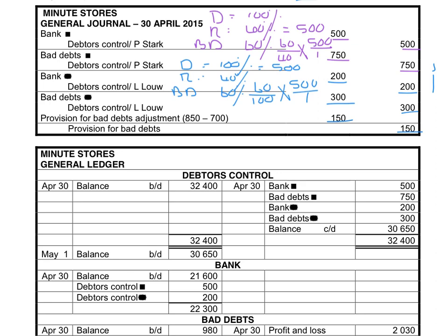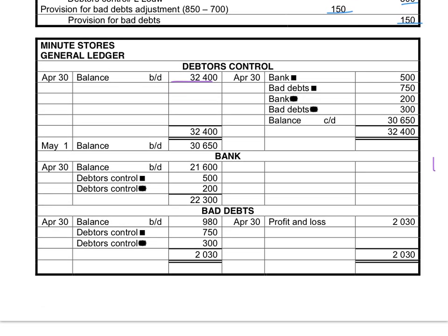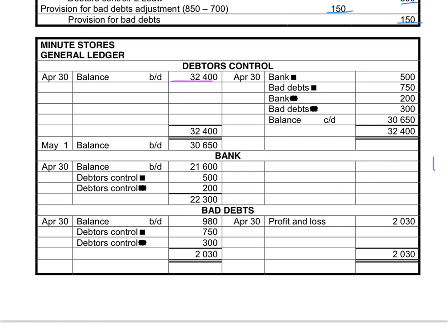with 150. We will start our ledger with the balance provided for debtors control and the balance provided for the bad debts that was given as 980 Rand. And then we will do the provision for bad debts as well. On this page, we will show that the bank received 500 Rand, so the debtors is decreased with 500, bank is increased with 500. Bad debts is increased with 750 to increase the expense, the debtors is decreased with 750.